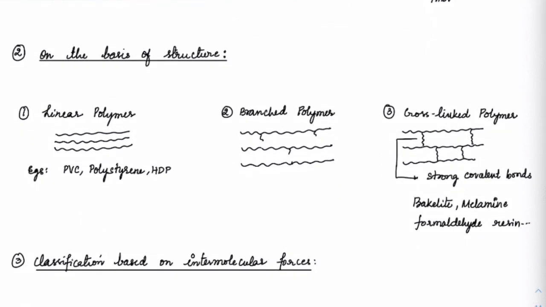Now, on the basis of structure, we have linear polymers, just like polyethylene, which is a linear polymer. Branched polymer, the best example is low density polyethylene. Or cross-linked polymers, like we saw in Bakelite and melamine formaldehyde resin. There we saw that cross links were happening. So these are the three types of polymers: linear, branched and cross-linked polymers.